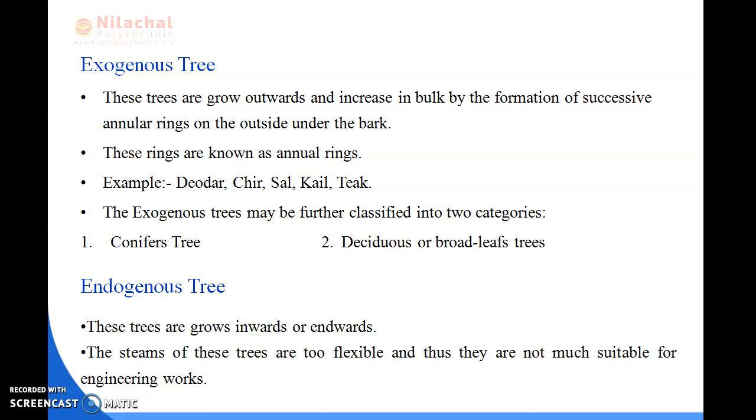Deciduous trees are known as broadleaf trees, and their leaves fall in autumn and new ones appear in spring season, and these trees are very hard, strong, heavy and durable.